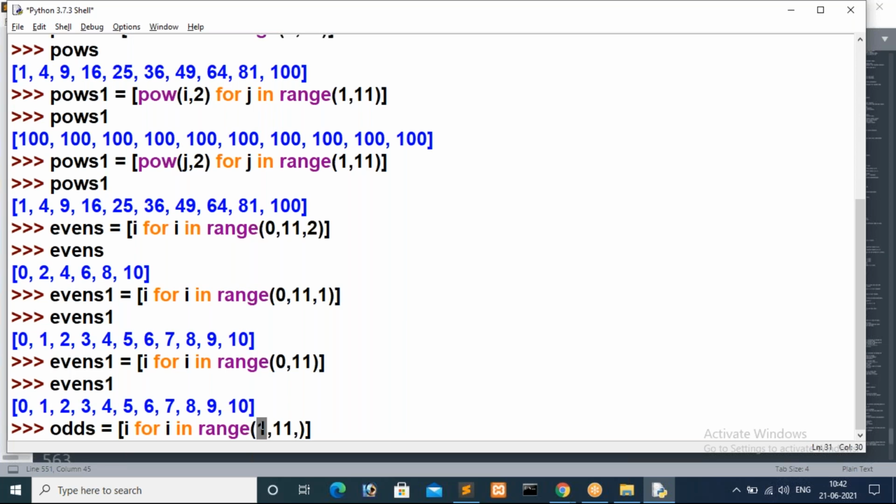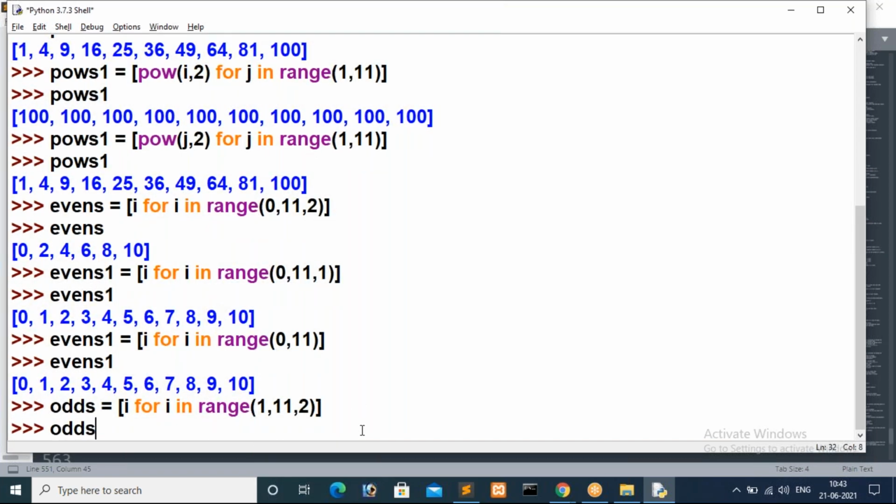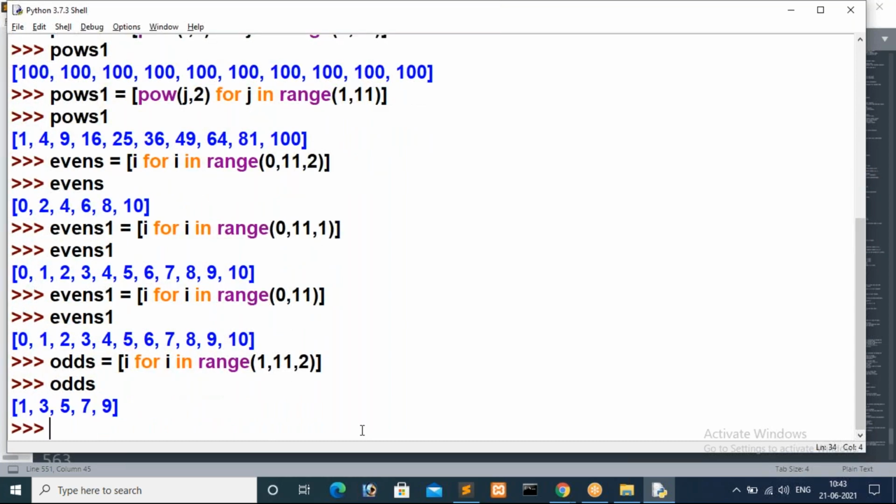For getting the second odd number, how much value do you have to add to this one? That is 2 we have to add. That is the third parameter. Now you can check it. Odds: 1 3 5 7 9. I hope it is clear to you all. What is the range of 3 parameters?